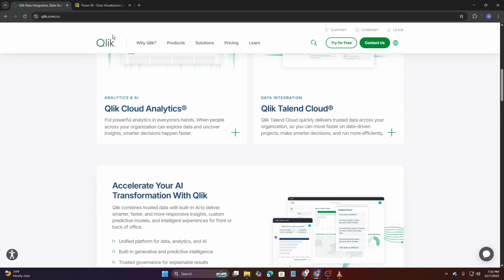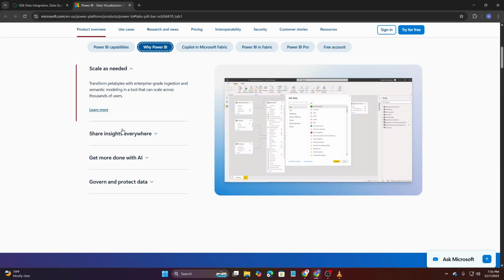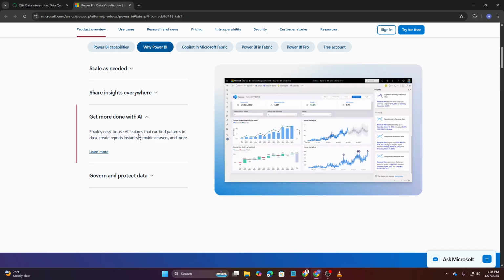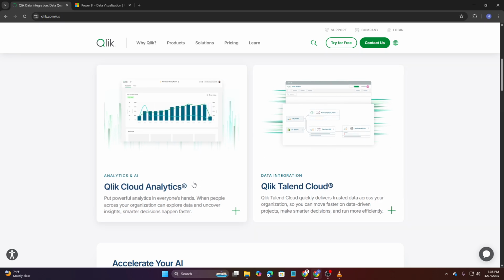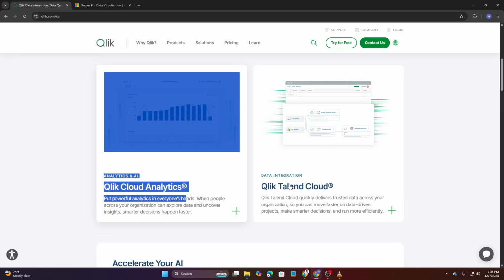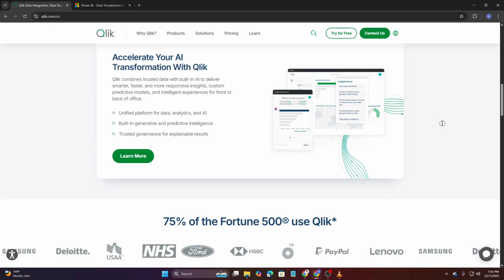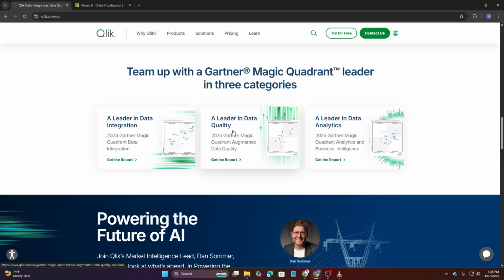When it comes to connectivity and analytics power, both platforms pack a punch. Power BI integrates effortlessly across the entire Microsoft ecosystem: Azure, Office 365, SQL Server, you name it. It also supports a massive range of external data sources. Qlik Sense matches that versatility but differentiates itself with its associative data model. Instead of forcing users down a preset query path, it allows you to navigate data in any direction, helping you uncover relationships and insights you might have missed with traditional models.